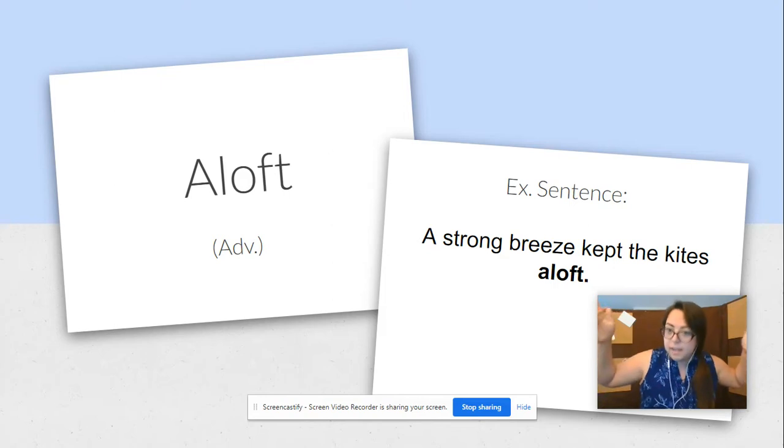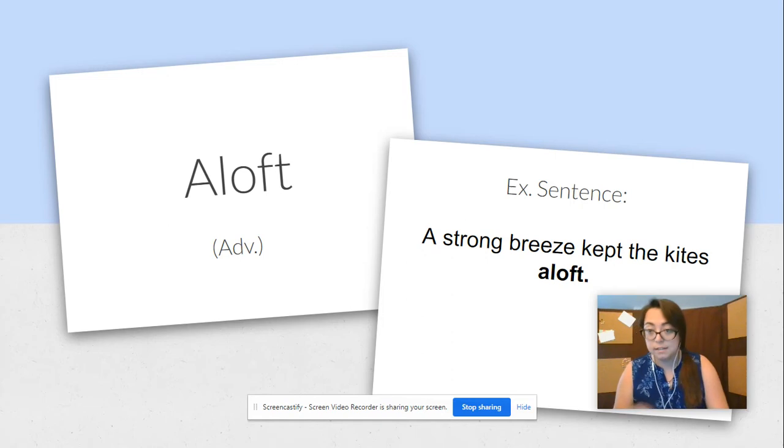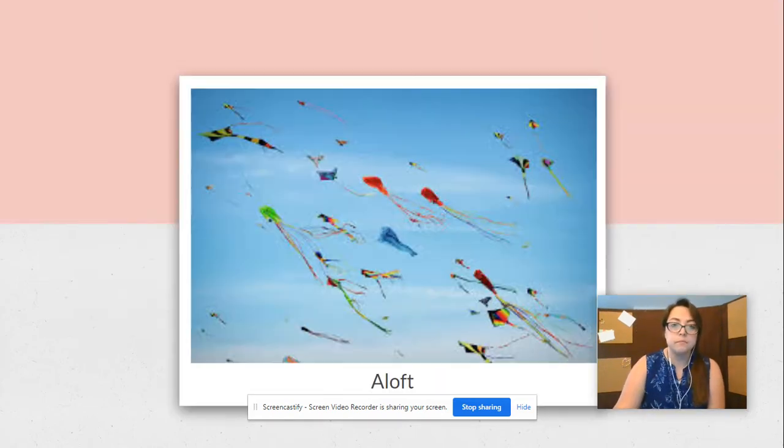up in the sky, and there kind of has to be a breeze for it to ride on in order for it to sail and stay up. So those are some key words that tell us what aloft means. And here in the picture, you can see all these kites are just up in the air.